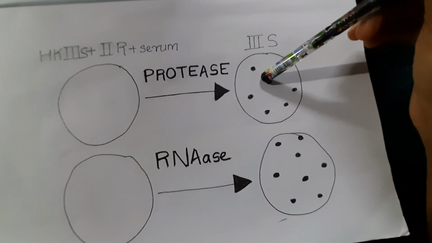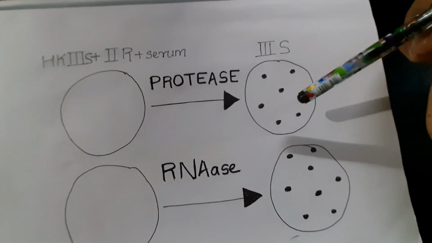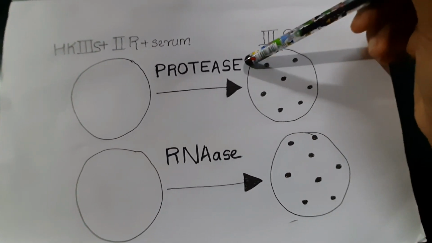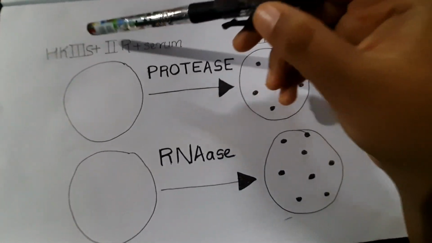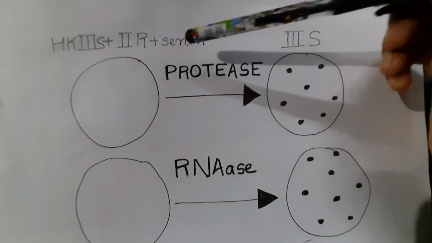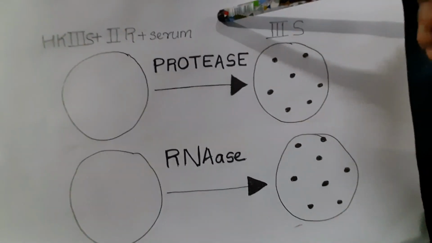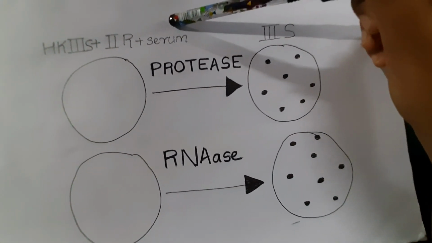So in order to prove which is the correct molecule that caused the transformation, they did 3 sets of experiments. In the first set of experiment, they took a mixture of culture of heat-killed 3S, 2R plus serum that contains anti-2R antibodies. I'll explain a few minutes later why this serum was added.